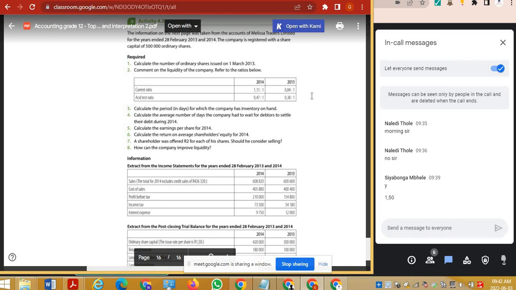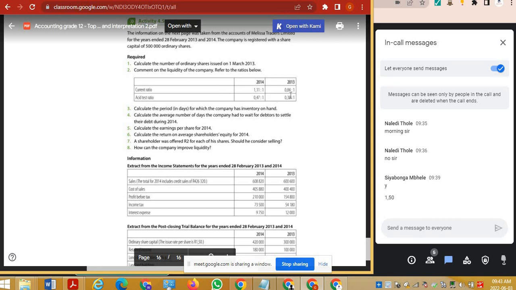Siyabonga, the first thing you're going to talk about is comparing last year to this year. That you will get at least 2 marks. 1 mark for saying it has increased or decreased from last year, and then you can even say what the difference is from this year to last year. That's 3 marks in the bag. Then once you have those marks, you can say whether the increase or the decrease was favorable or unfavorable for the business. 5 marks, easy peasy.